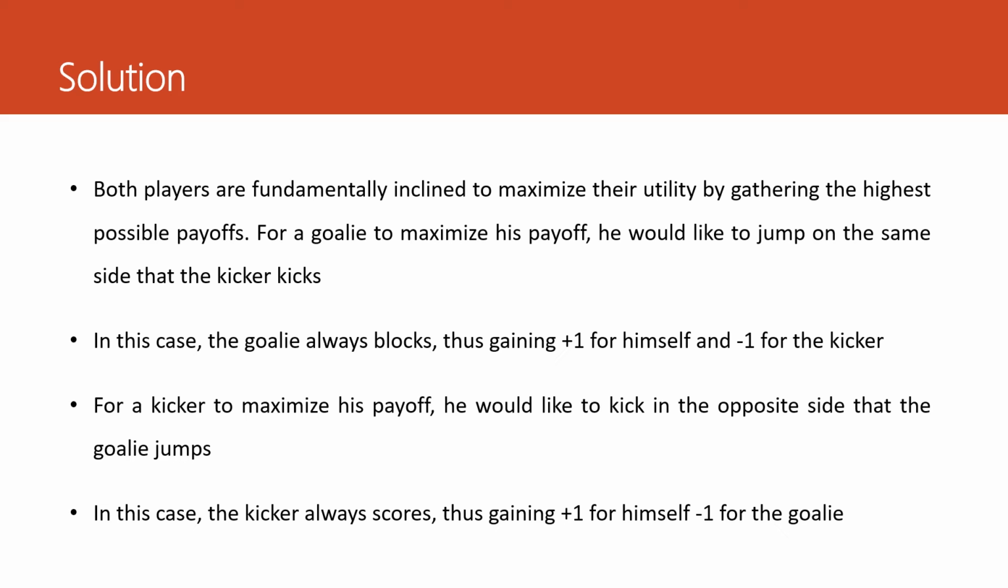Both players are fundamentally inclined to maximize their utility by gathering the highest possible payoffs. For a goalie to maximize his payoff, he would like to jump on the same side that the kicker kicks. In this case, the goalie always blocks, thus gaining +1 for himself and -1 for the kicker. For a kicker to maximize his payoff, he would like to kick on the opposite side that the goalie jumps. In this case, the kicker always scores, thus gaining +1 for himself and -1 for the goalie.